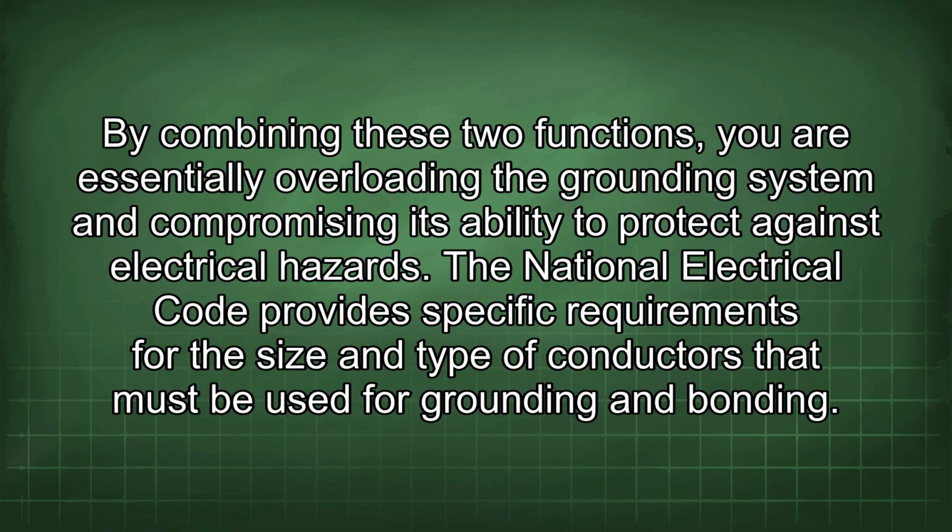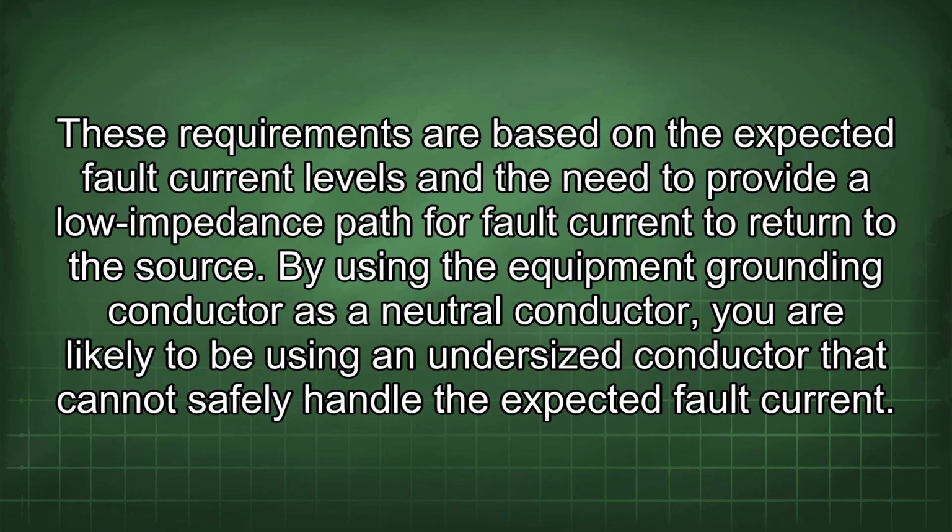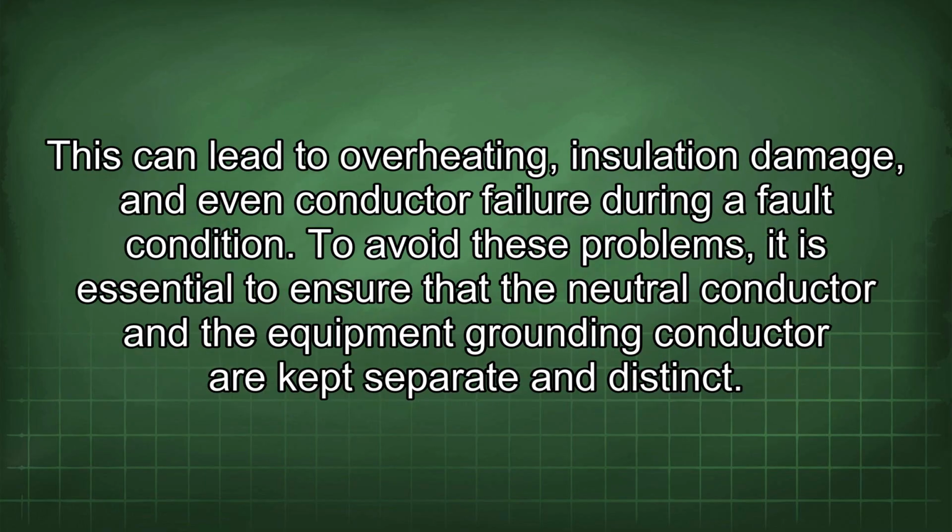hazards. The National Electrical Code provides specific requirements for the size and type of conductors that must be used for grounding and bonding. These requirements are based on the expected fault current levels and the need to provide a low impedance path for fault current to return to the source. By using the equipment grounding conductor as a neutral conductor, you are likely to be using an undersized conductor that cannot safely handle the expected fault current. This can lead to overheating, insulation damage, and even conductor failure during a fault condition.